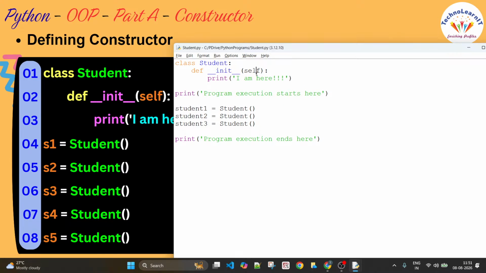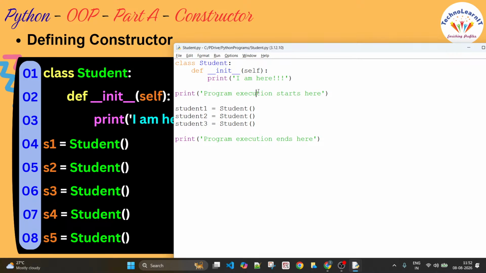What is self? I'll come to that later, but for now, that is what it is. And you can write anything. It is a function now. A function is nothing but a method. To be more precise, a method is nothing but a function. So you can fill in whatever you want inside that function. And then when you execute the program, automatically, what you can see is the body of this constructor is executed.